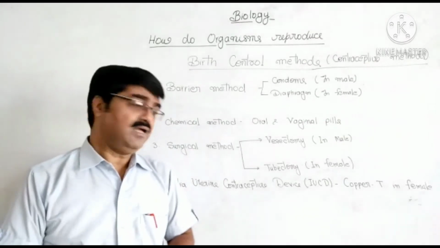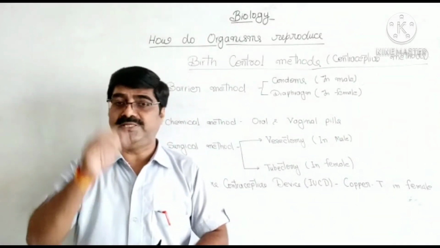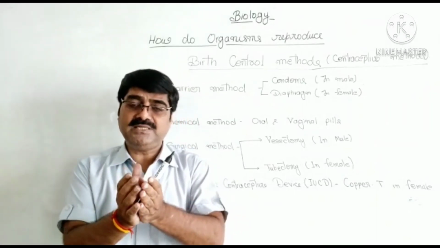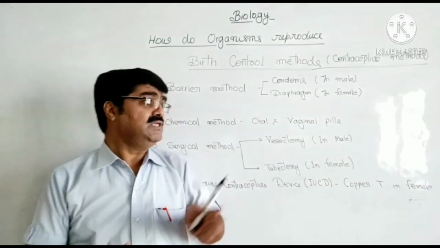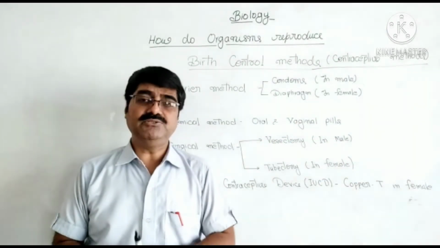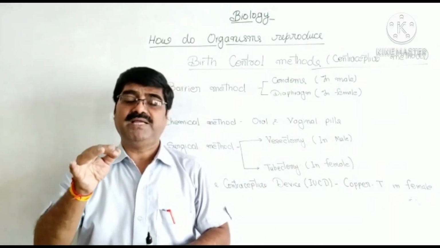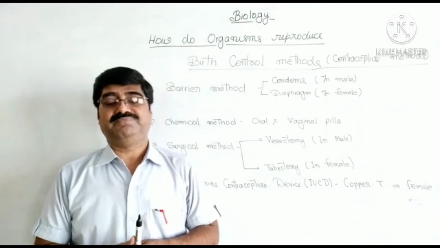The fourth is the intrauterine contraceptive device, IUCD, like copper T. It is placed in the uterus of the female. So these are the methods which are used to prevent pregnancy by stopping fertilization.